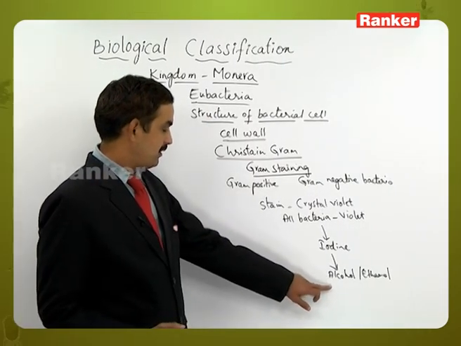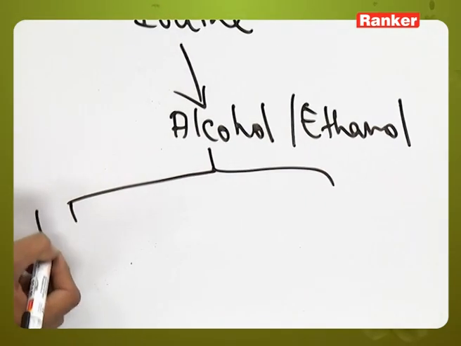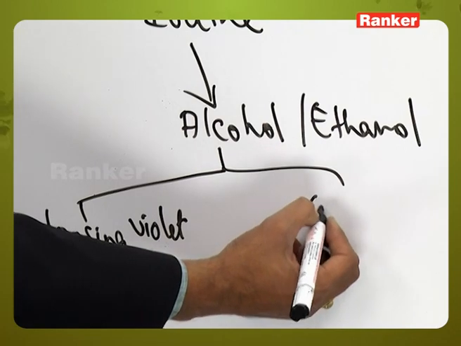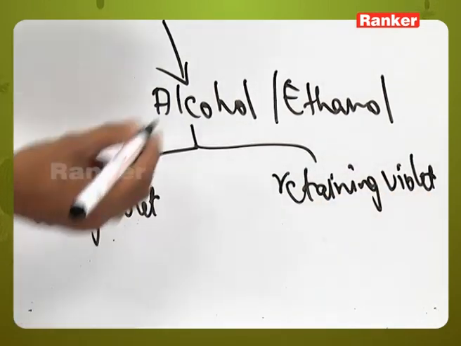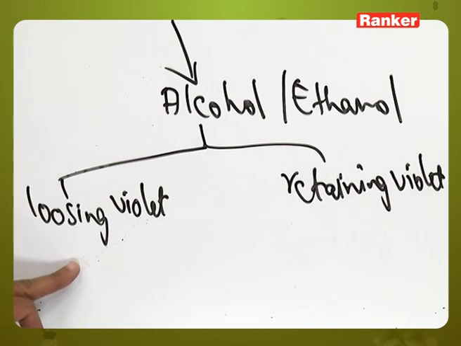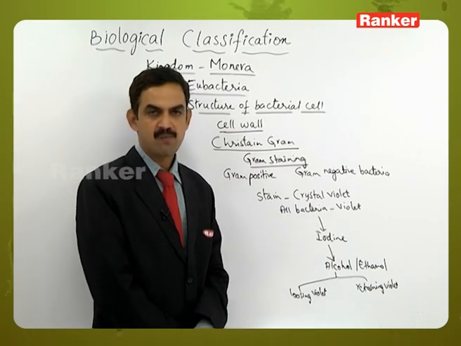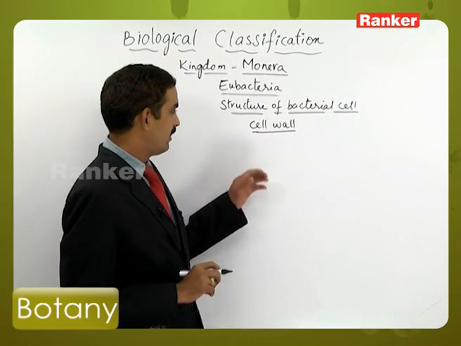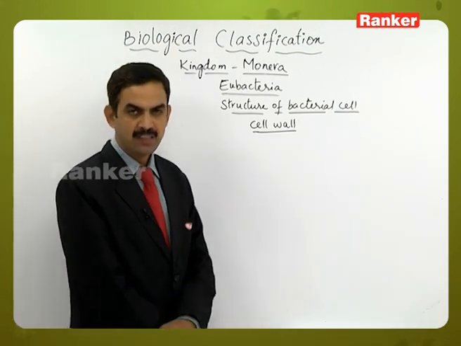So when they observe that after keeping in the alcohol, some of the bacteria are losing the violet color and some of them are retaining the violet color. The ones which are retaining the violet color are called Gram positive bacteria. The ones which are losing the violet color are called Gram negative bacteria. Likewise, the Gram staining process was able to differentiate the Gram positive from the Gram negative bacteria. What is the reason why the Gram positive bacteria are able to retain the violet color, and Gram negative bacteria are losing that violet color?